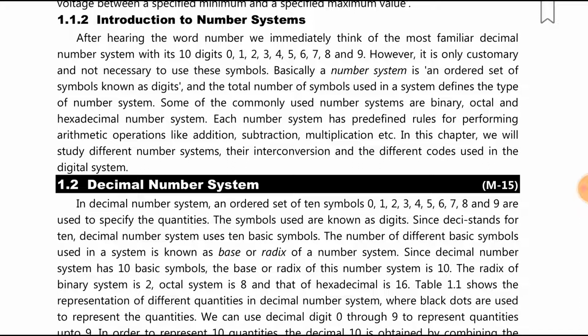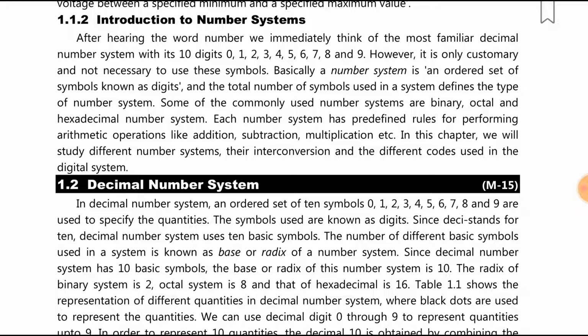The symbols used are known as digits. Since deci stands for 10, the decimal number system uses 10 basic symbols. The number of different basic symbols used in a system is known as the base or radix of a number system. Since the decimal number system has 10 basic symbols, the base or radix of this number system is 10. The radix of the binary number system is 2, octal number system is 8 and that of hexadecimal is 16.